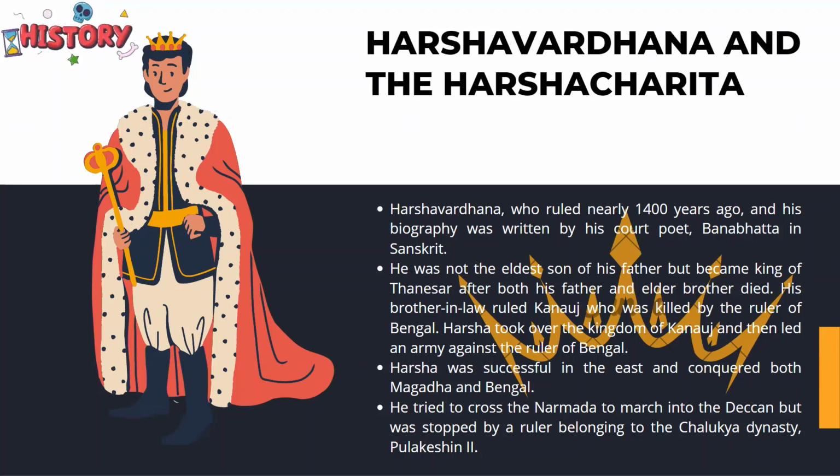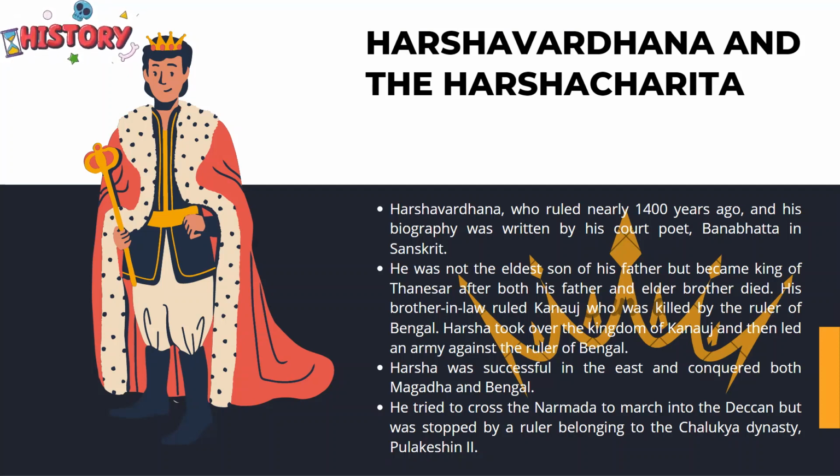The reason being that his father and his eldest brother died, and his brother-in-law was ruling the Kannauj area. However, he got killed by the rulers of Bengal. Therefore, Harsha took over the kingdom of Kannauj as well, and then he led an army against the ruler of Bengal.